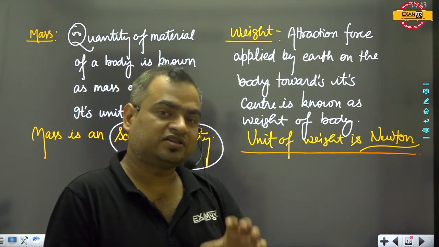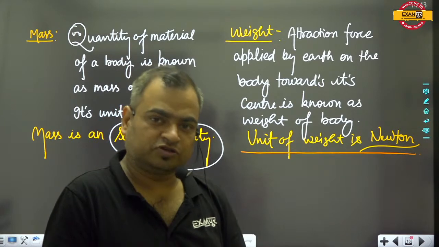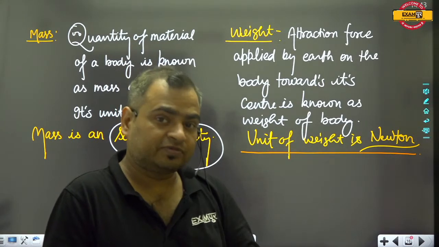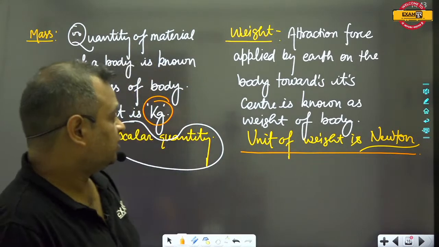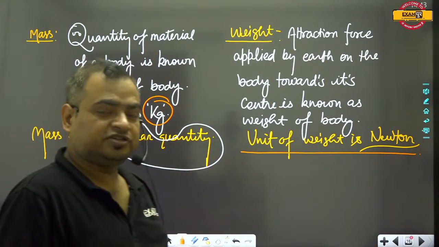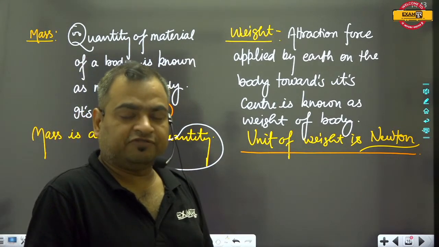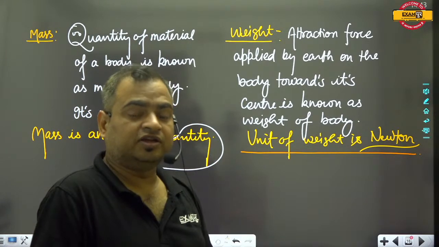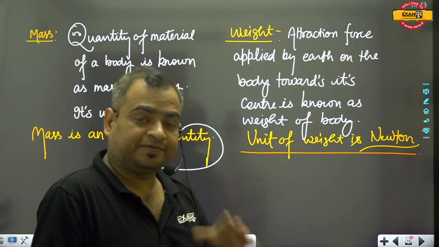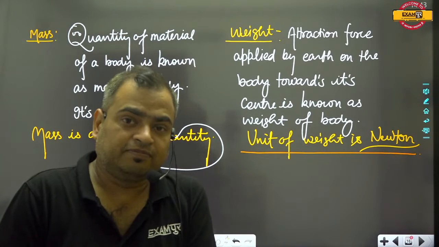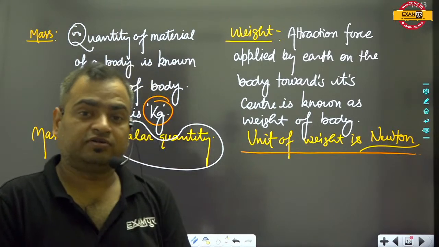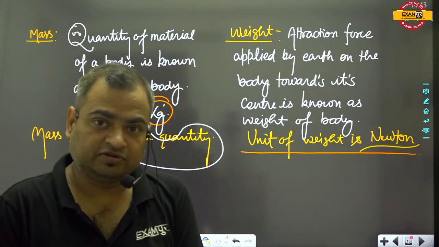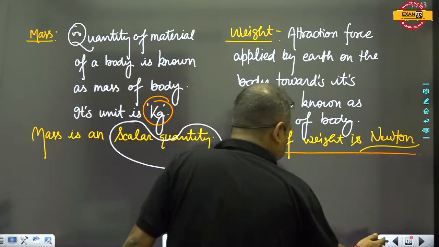So the value of the mass doesn't change with the change in the position of the body, but the weight of the body changes with the change in position of the body. The weight of the body is maximum at poles on the surface of earth, but the weight of the body is minimum on equator on the surface of earth. So here we will write it as mass